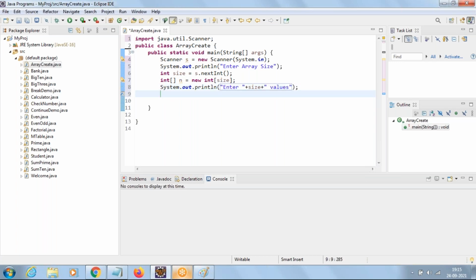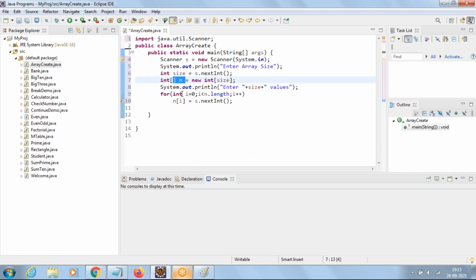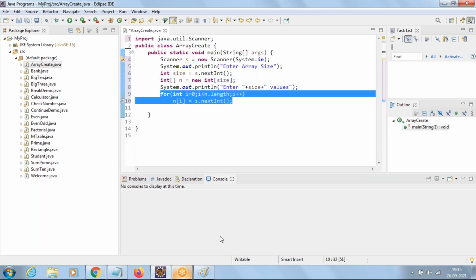Now how to access array elements? Using indexes. And the index starts with 0. Since indexes are a sequence like 0, 1, 2, 3, 4, to manage the sequence, make use of a for loop. For int i equal to 0, because index starts with 0, i less than n dot length. n dot length will give the size of the array. Then i plus plus. Now n of i equal to s dot next int. That's it. So this is the piece of code we write to store the values into the array. Let me elaborate this for loop now.